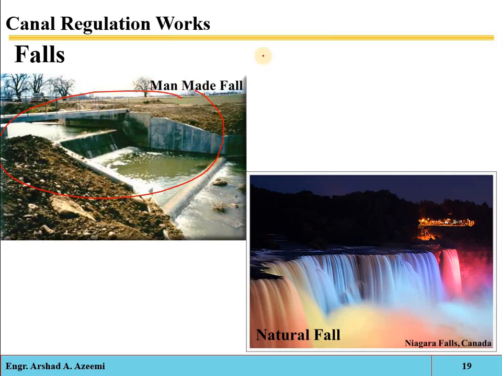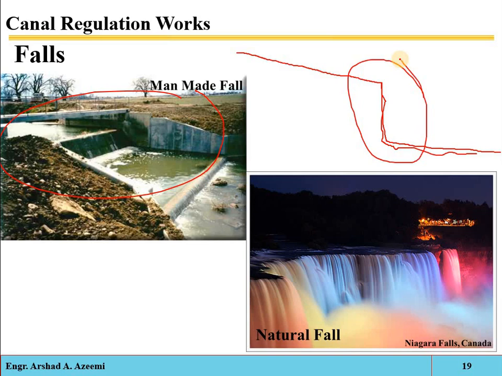See, suppose you are constructing a canal, so you will have some constant designed slope, and for example if there is an abrupt change occurring, if there is accidentally a drop in this slope, then you will have to provide this drop structure, and then you will continue your canal according to your slope. Okay, so this drop structure, that is called the fall structure. It is just constructed to lower down its bed level if there are sudden changes occurring.